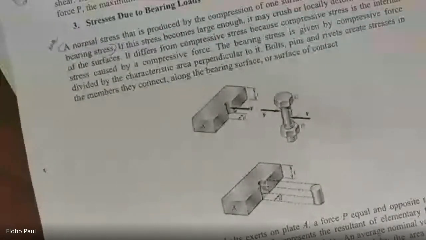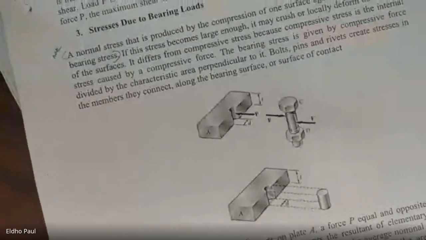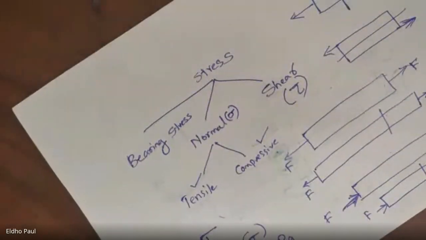In some of our components, this type of stress is also experienced. That is called bearing stress. This type of stress does not commonly come up in our lectures.